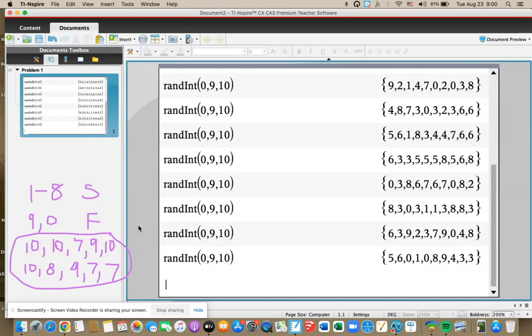I don't know what your true percentage is, and I'm not going to know until I actually do some experiments and get some more data. But I know that 80% is probably not true. It could be true. Remember, anything's possible, but it's probably not true. So you're probably worse than that. You're probably lower than that. I don't know where, but probably lower, right? So I'd have to get more data to figure out what the truth is. I can't say he's a 30% free throw shooter either, because I don't know that. I just know he's not an 80% free throw shooter. So I'm going to start doubting his truth, right?